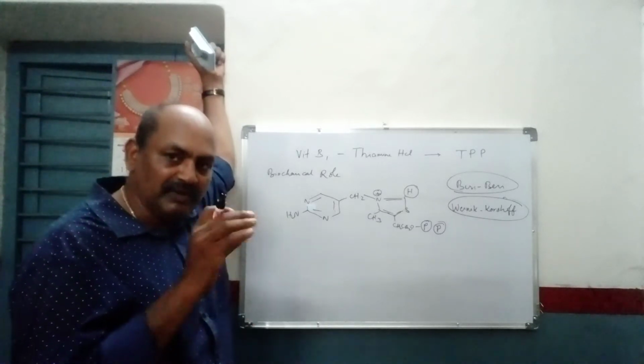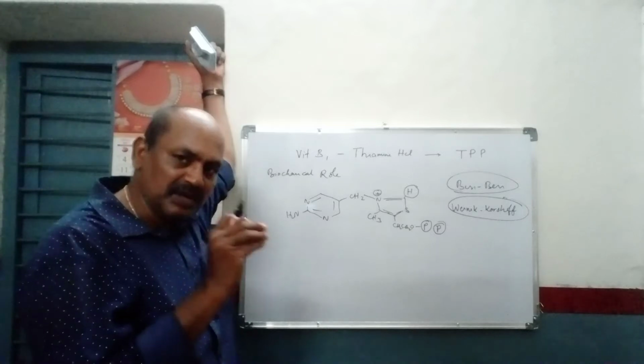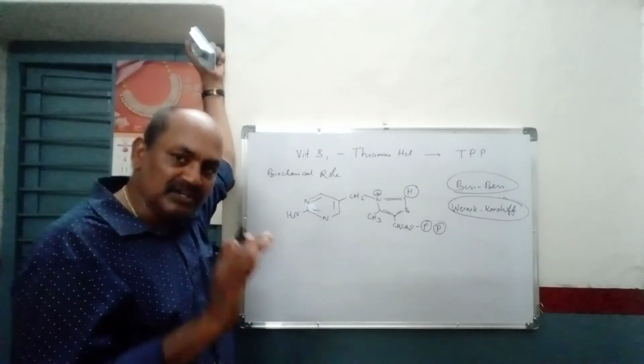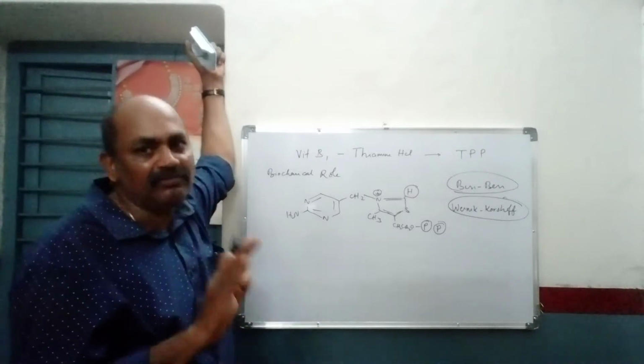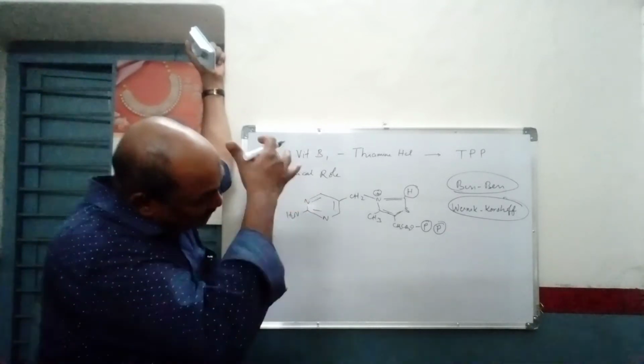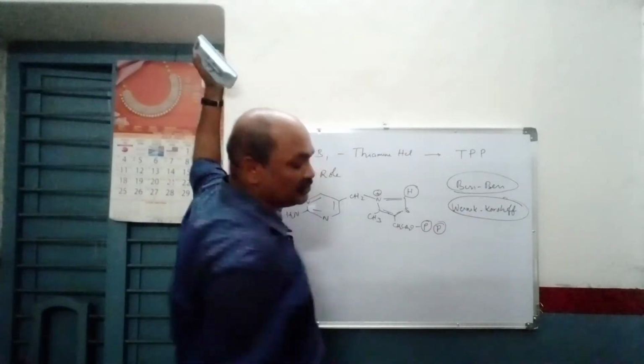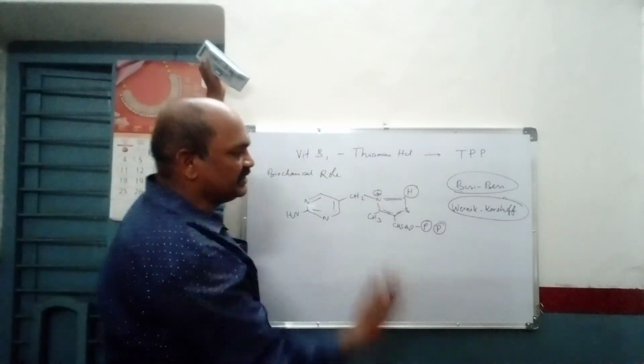It is supposed to be absorbed at a particular site in your GI tract, and that site is destroyed because of continuous intake of alcohol. So those persons can get Wernicke-Korsakoff syndrome. And these two are the disorders.